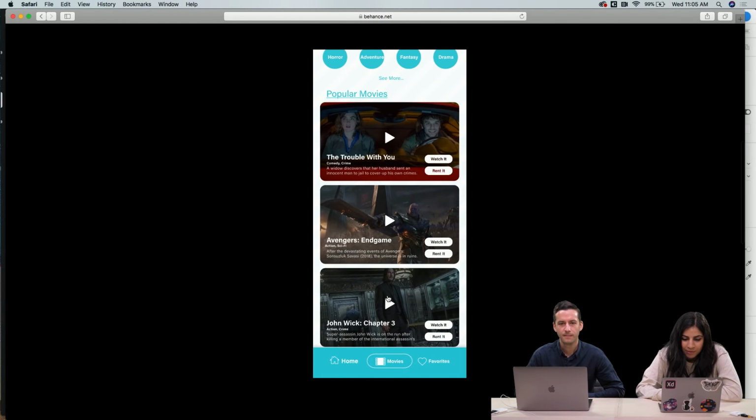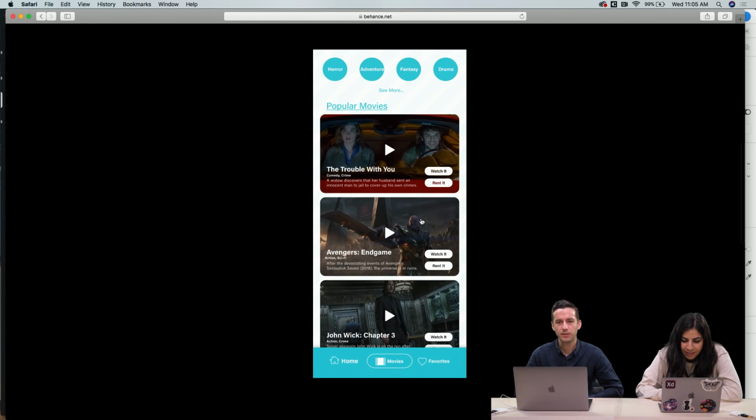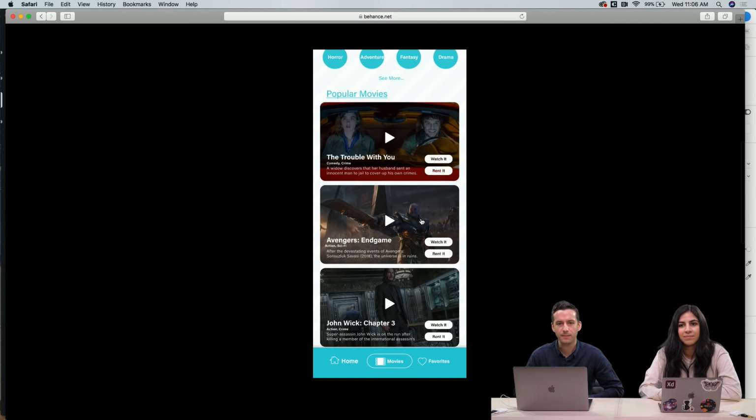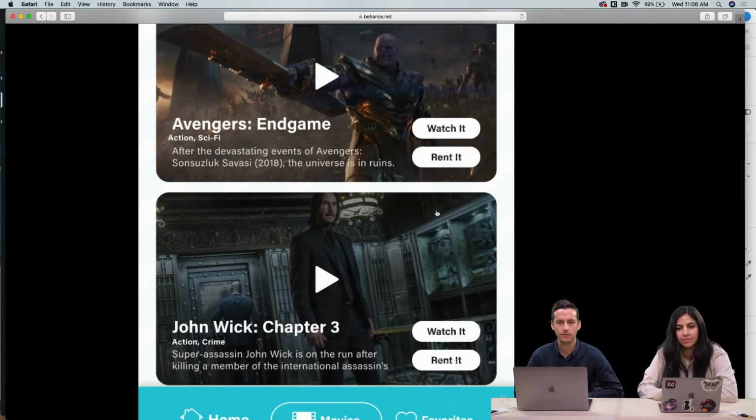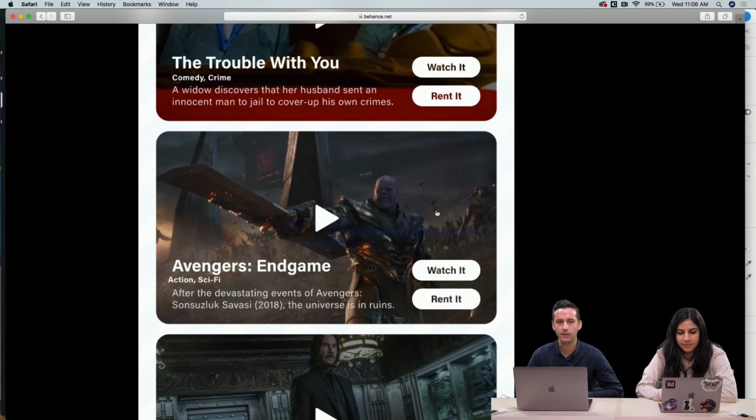Movies. Popular movies. Yeah, so I think I would look at the size of those elements, make sure that we make those nice and clickable, and then also that you have two different CTAs there. It's often really helpful to have two different CTAs that are performing two different functions look visually different, so that it's very apparent to the user what it is that you're allowing them to do.